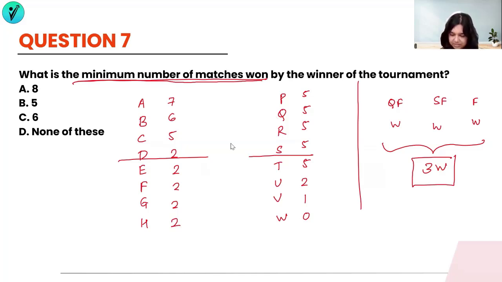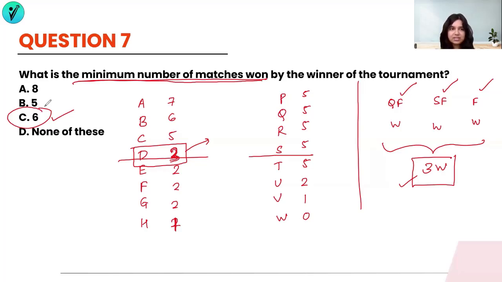So if I give 3 wins to D and let's say reduce 1 from H, D has scored a 3 over here and has gone to the next stage. And in the next stage, it went on to win the quarterfinals, semifinals, and the finals. That means it has got these 3 wins as well. So a minimum of 6 wins will guarantee that I could have been the winner of the tournament. Right? So that means 6 is going to be your answer and not 5.